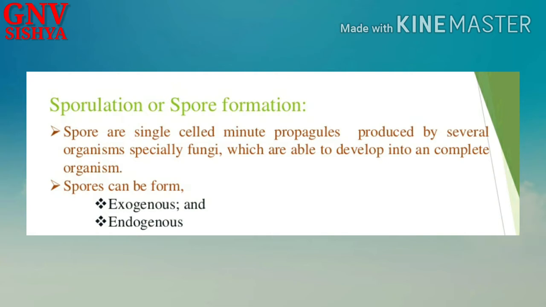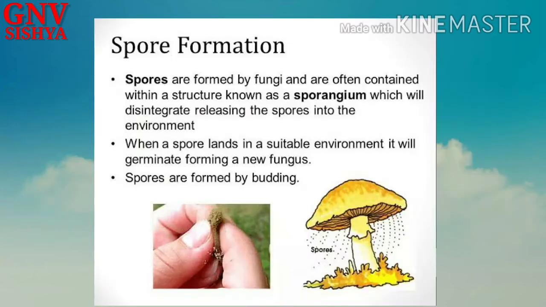Spores are single-celled minute propagules produced by several organisms, especially fungi, which are able to develop into a complete organism, right? So spores are specially formed structures, and they can spread to long distances through air or wind, and they can grow into individual organisms. So spores form a successful method of reproduction for fungi, and they help the fungi to develop, to grow, to reproduce, and to spread out in more amounts. Okay, so spores can be exogenous or endogenous, right?